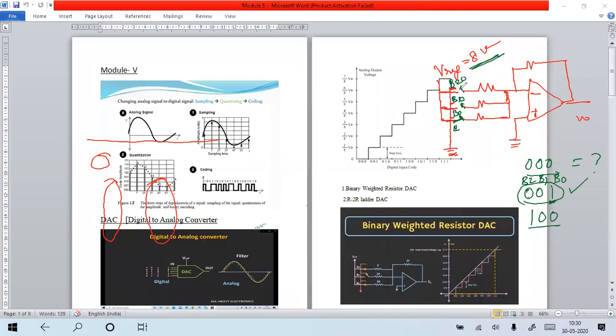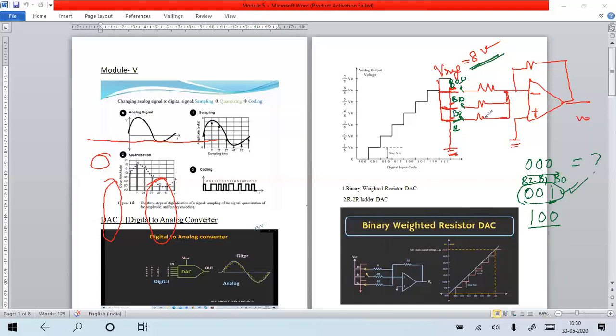Now this is the first case you should remember. Whether your resistor has to be connected to the V reference or to ground is decided by what binary value you are choosing. 001 means your B0 resistor, the relevant resistor, has to be connected to the V reference. All remaining resistors have to be left open. Open means it is grounded.